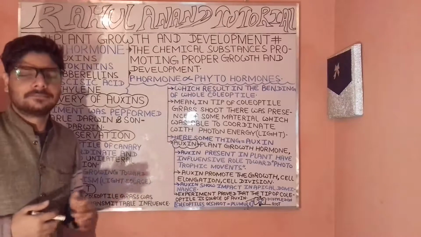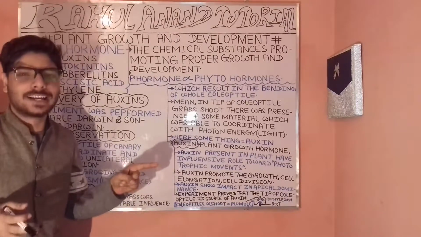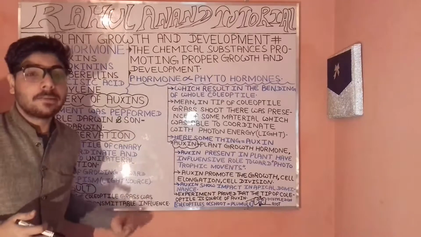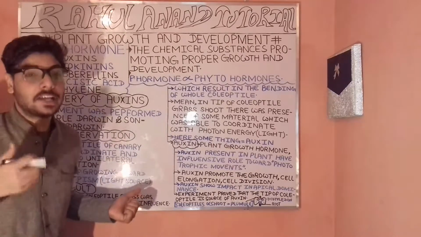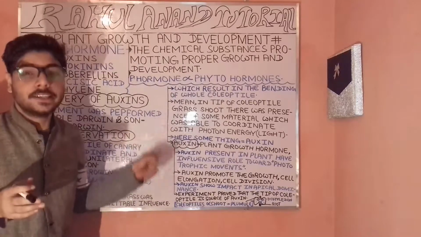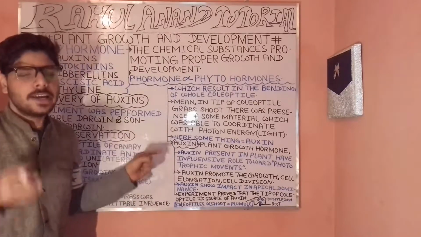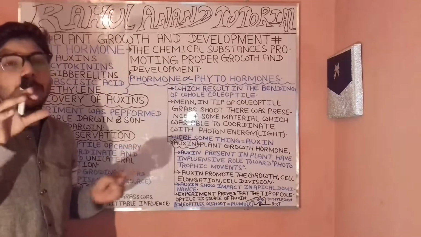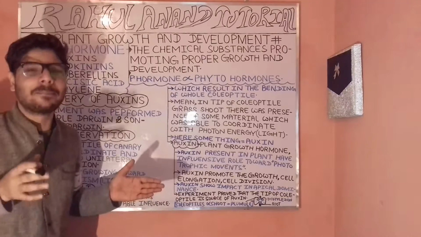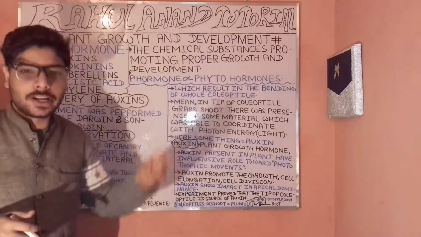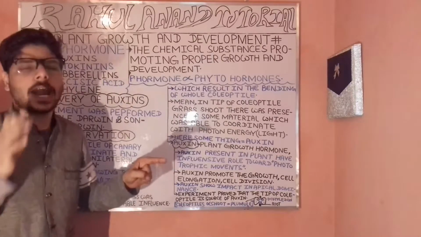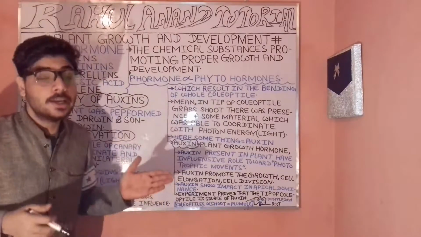As for the final result, the tip of the coleoptile had a transmittable influence. It resulted in the whole coleoptile bending in one overall direction. The bending occurs in the direction where the photon energy, that is the light energy, is present.